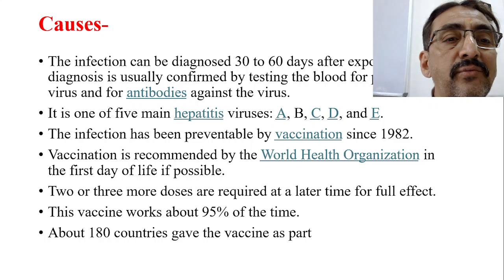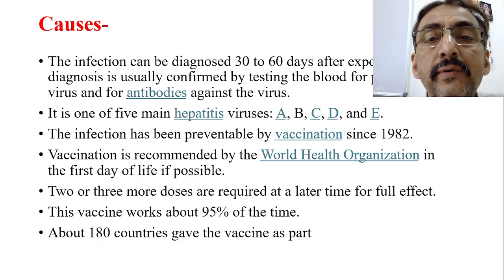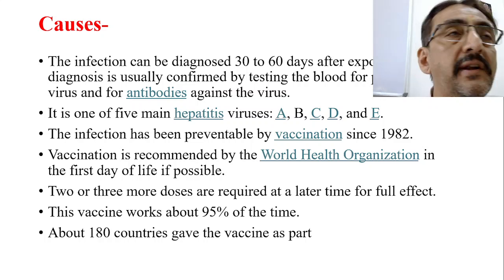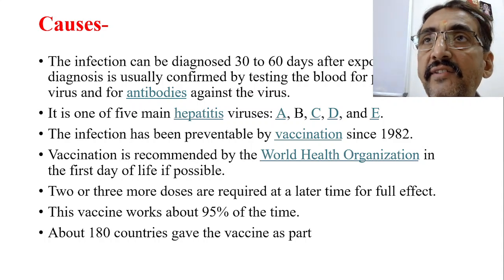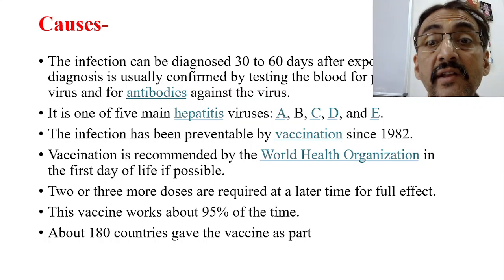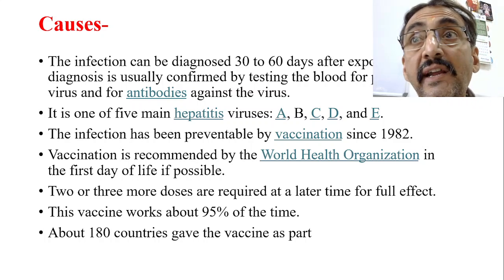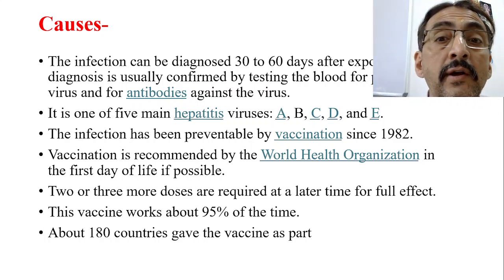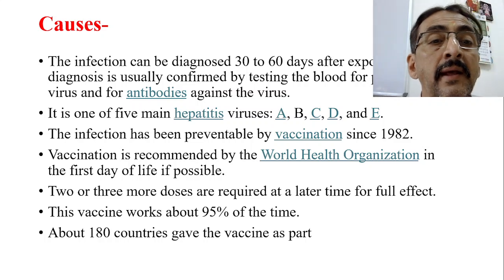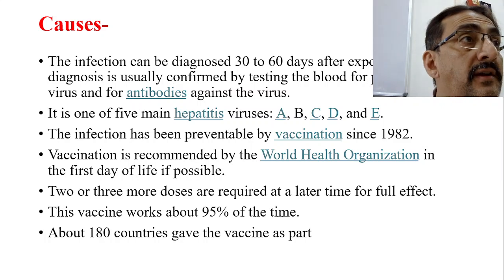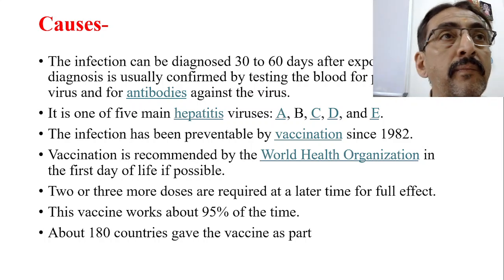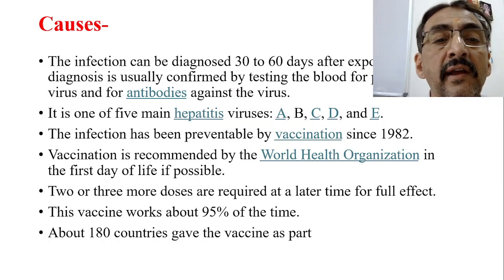This is one of the 5 main hepatitis viruses. We know that there are hepatitis A, B, C, D, E, etc. Among all of them, the most dangerous is hepatitis B and also D to some extent, because it is also a DNA virus. The infection has been prevented by vaccination since 1982. We know that vaccination after 1982 significantly reduced the incidence.